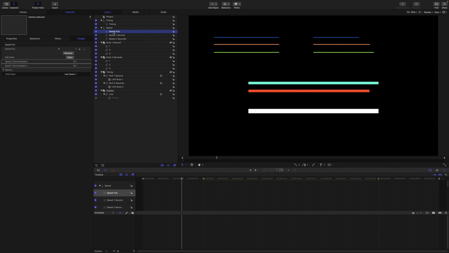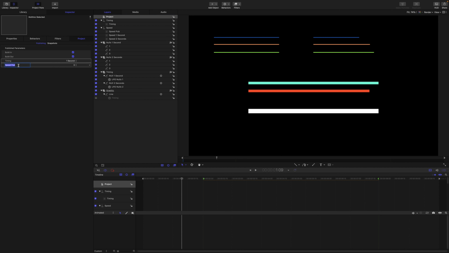Now back to the Speed Pub widget, we now have those snapshots for the Speed 1 second and Speed 2 seconds widgets. All we need to do now is make sure that all of the values at each snap match up. So for snap 1 on the pub widget, it's snap 1 for the other 2. The same for snap 2 and 3. Now we'll publish the Speed Pub widget. Now in the inspector, in the Publish Parameters section, we can see our 2 pop-up menus. I'm going to rename Speed Pub as Speed and move it above the timing one.